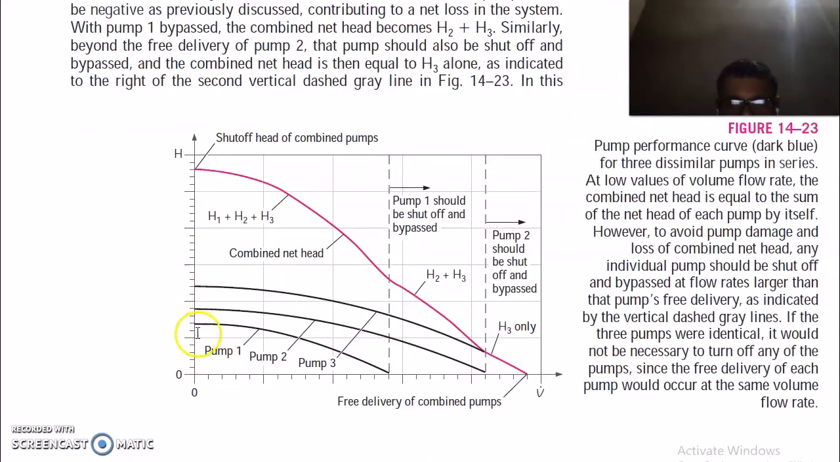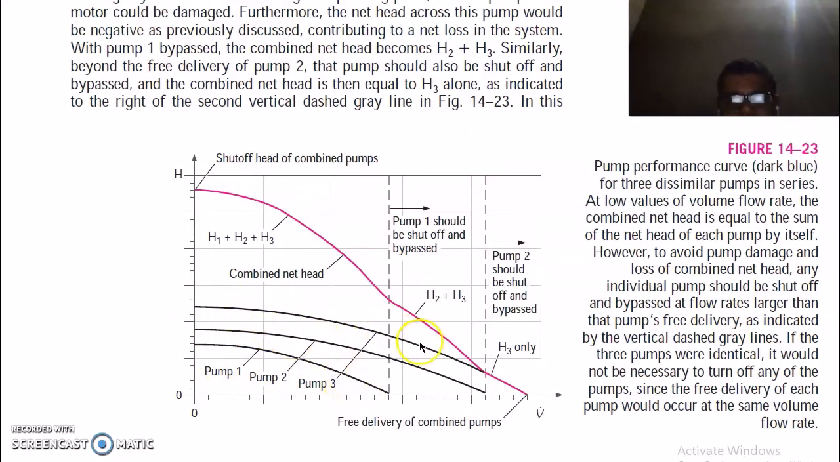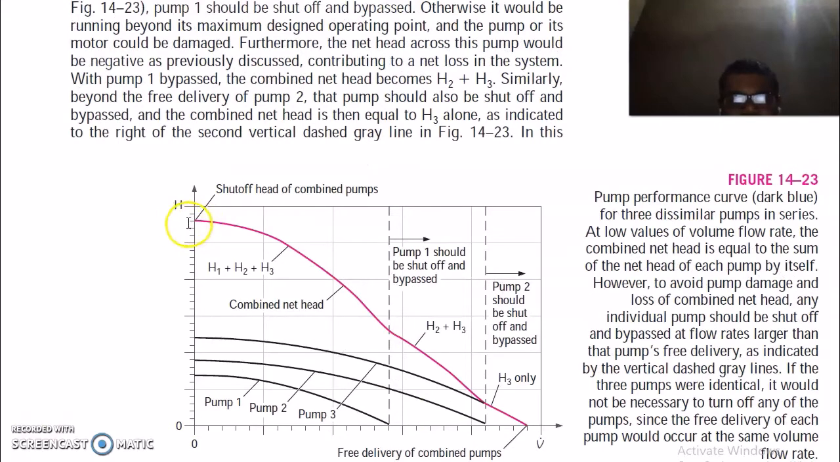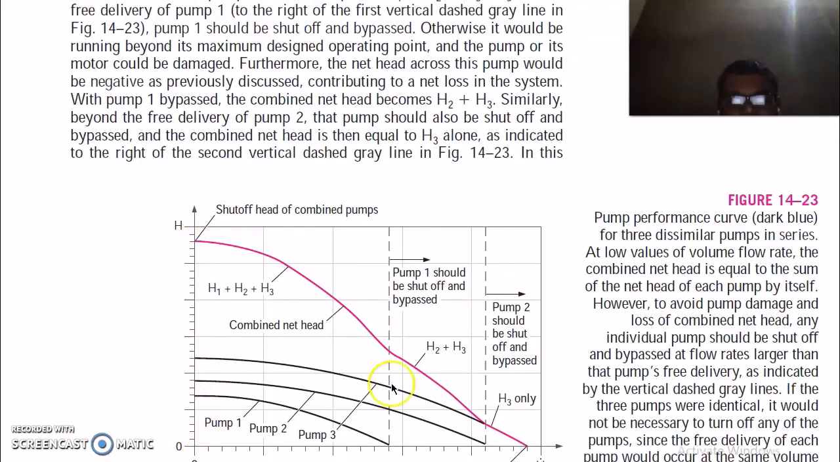So here we have three pumps, where pump 1 is the weakest and pump 3 is the strongest pump, and pump 2 has intermediate power. Now this is the shut off head of the combined pumps, and it is equal to the sum of this head and this head. This is equal to this.